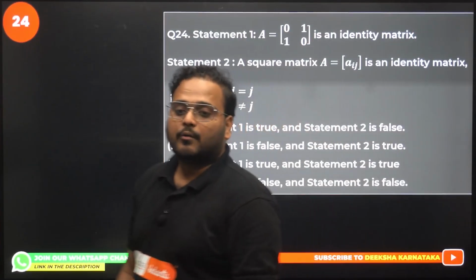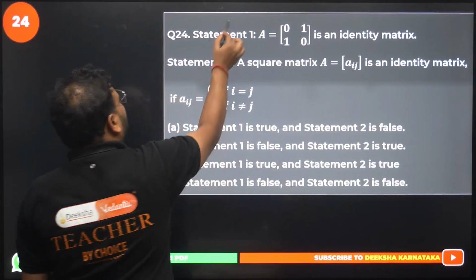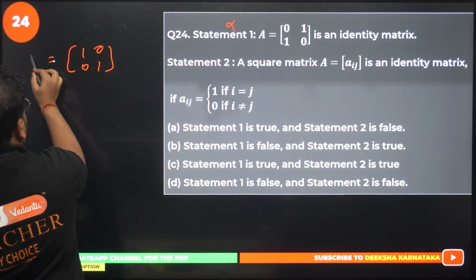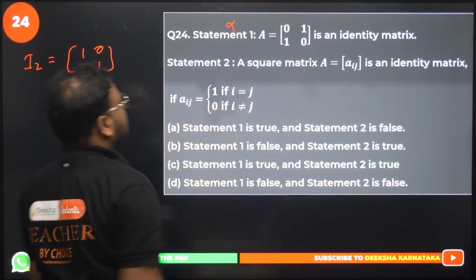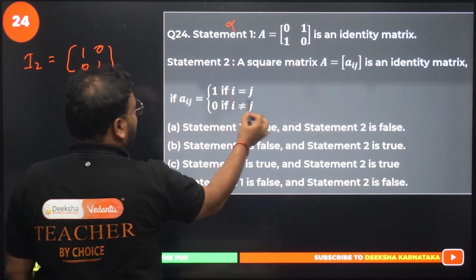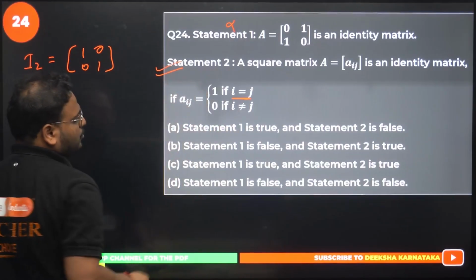Statement 1. A is 0, 1, 1, 0. Identity matrix? No, of course not. Identity is 1, 0, 0, 1, right? This is the identity matrix of order 2, not this. A square matrix Aij is an identity matrix if, for i equal to j, it is 1, and for i not equal to j, it is 0. This is true.